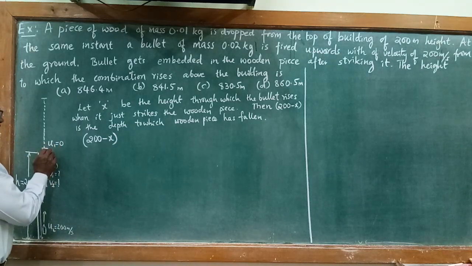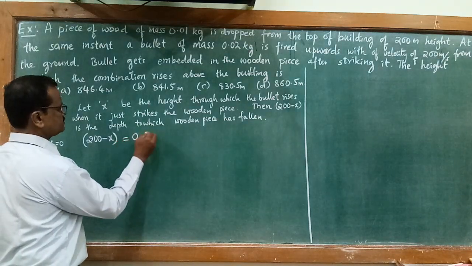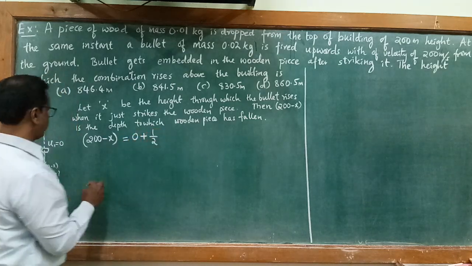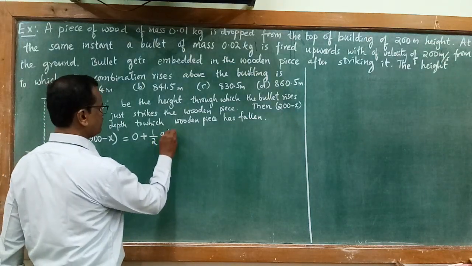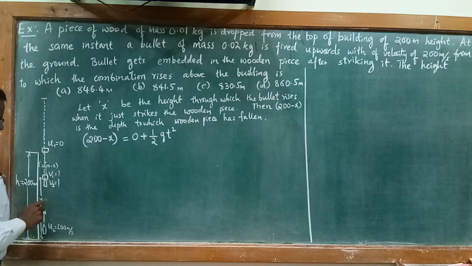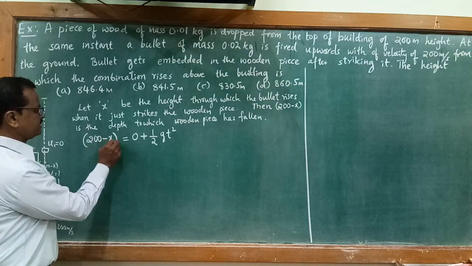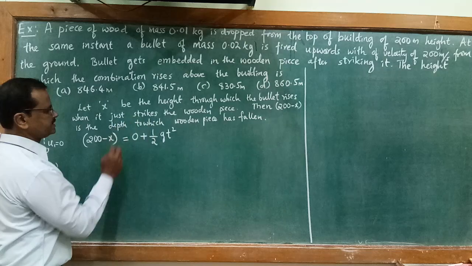Since the initial speed of the wooden piece is 0, we get 0 plus half at square. Here a is the acceleration due to gravity, denoted by g, and let t be the time at which the bullet strikes the wooden piece. So 200 minus x equal to ut, u is 0, so it becomes 0 plus half gt square.